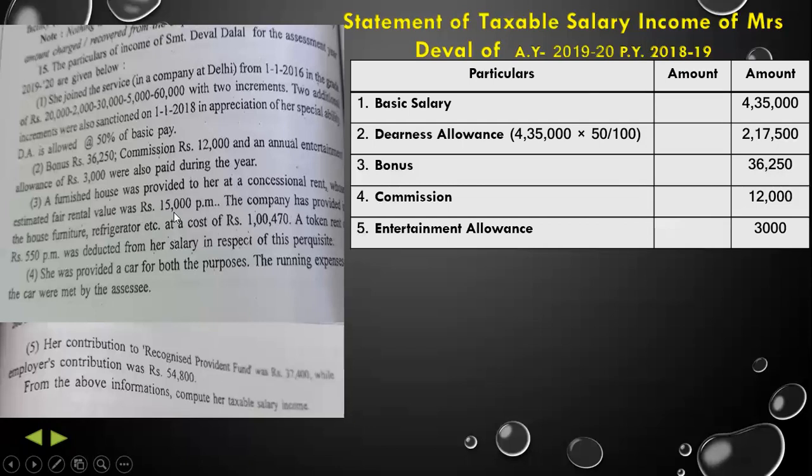Now, a furnished house was provided to her. Her fair rental value is 15,000 per month, and it is furnished. So the furniture's cost is 1,470. Even 550 rupees is deducted from her salary for this perquisite. So now let's calculate the perquisite of accommodation.